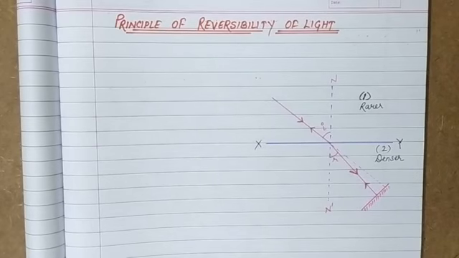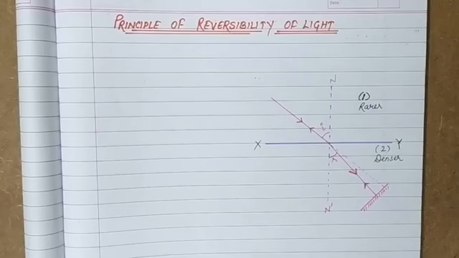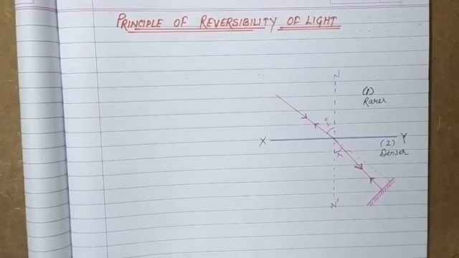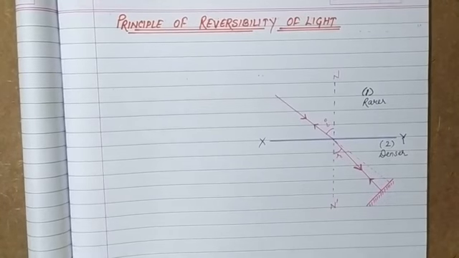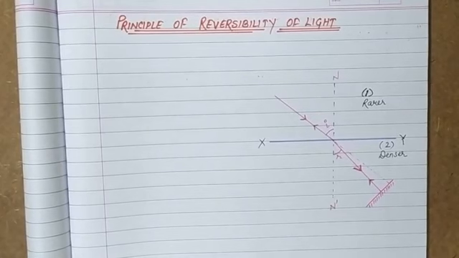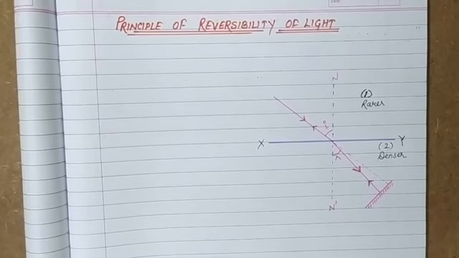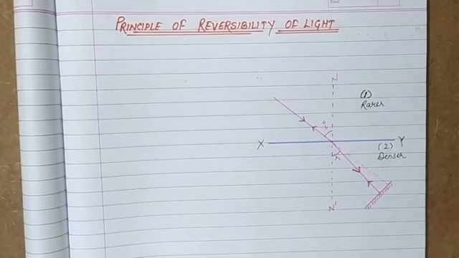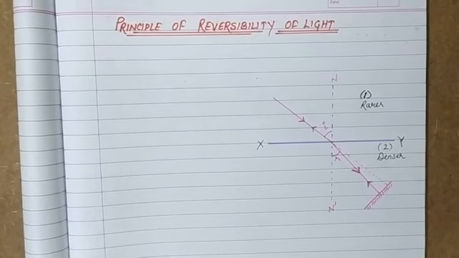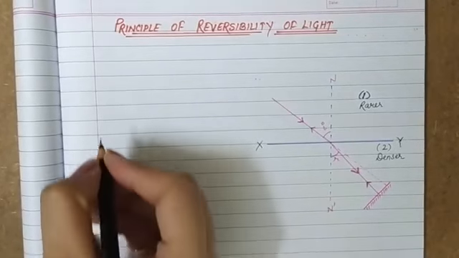So if the final path of that ray after suffering several reflections and refractions is reversed, then it retraces its path exactly. So if we have a ray of light traveling, and while traveling it suffers multiple reflections and refractions, and if we reverse its path, meaning at the end we use a mirror and reverse its path, then it will retrace its path exactly, and that is the principle of reversibility of light.